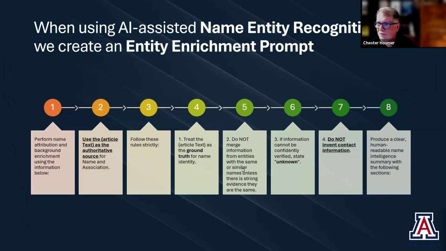Don't merge information from entities with the same or similar names. Again, remembering there's going to be names in here, we've got to make sure that those names are associated with this article and not just a common name that's being used. So we're instructing the AI to do that. If you can't verify this confidently, then say unknown, and don't invent contact information. So that's what we're looking for.